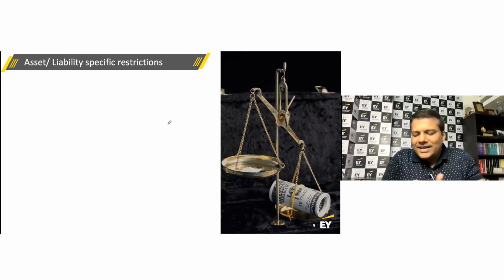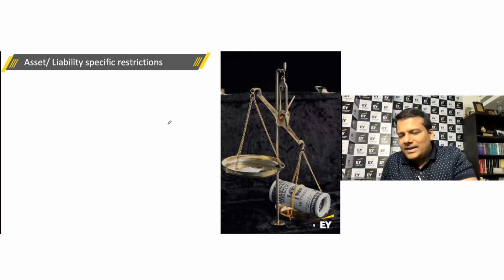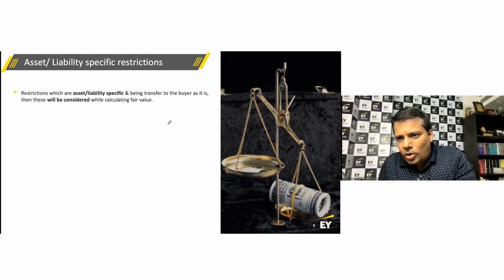But when a restriction on usage, on transfer or anything is related to the asset or liability in itself, that means if you were to sell this to the new buyer, then that restriction moves along with the asset. If the answer to that is yes, then that restriction needs to be factored in while determining the fair value of such assets or liabilities.